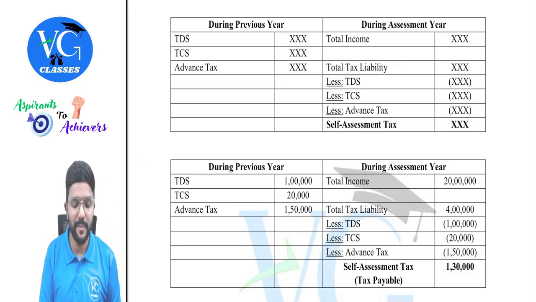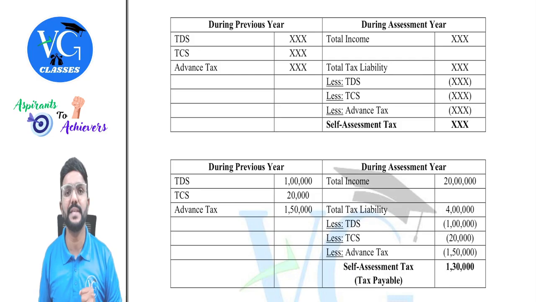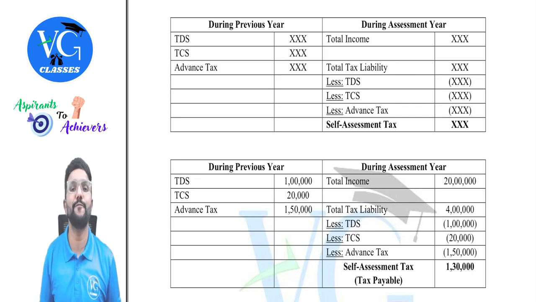Yes, sir. Then coming to advance tax, in the previous year, if advance tax provisions are applicable to the assessee, he himself has to calculate the advance tax and pay it in 4 installments. So these are the payments which are made in the previous year itself, for which the assessee will get credit in the assessment year from the total tax liability.